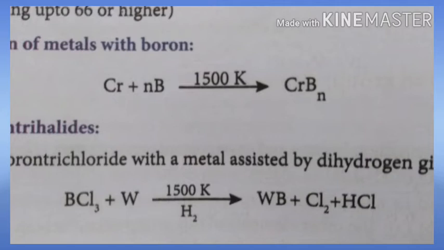The next one is the reduction of boron trihalide. We are taking the trihalide BCl3, boron trichloride. Already you know about PCl3, phosphorus trichloride; like that it is boron trichloride. It reacts with tungsten at a temperature of 1500 Kelvin in the presence of hydrogen, because this is a reduction reaction, so addition of hydrogen takes place. Again it forms the metal boride with the elimination of chlorine and hydrochloric acid.